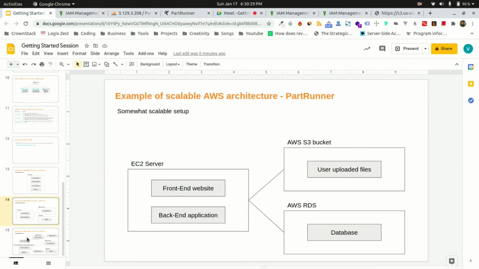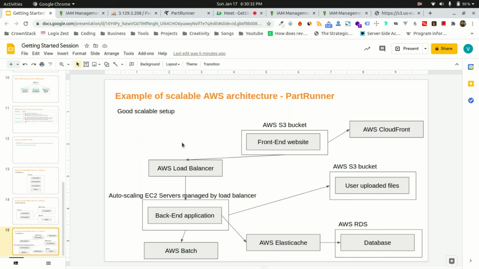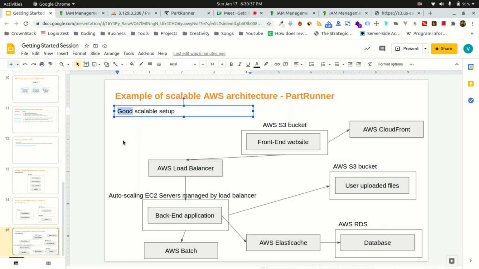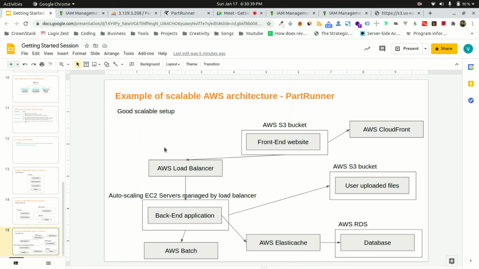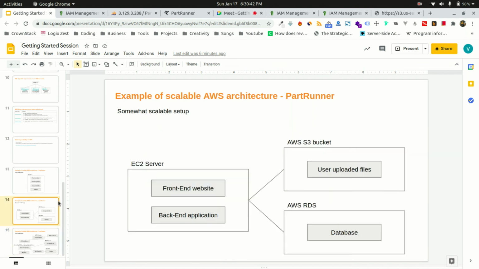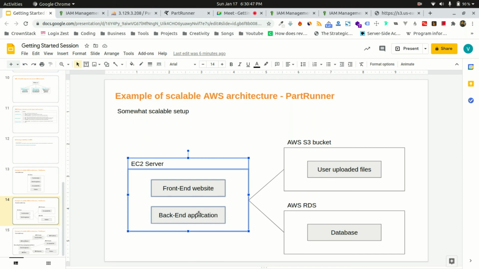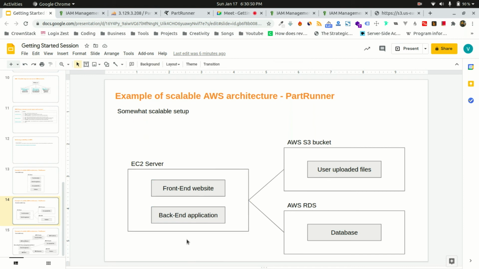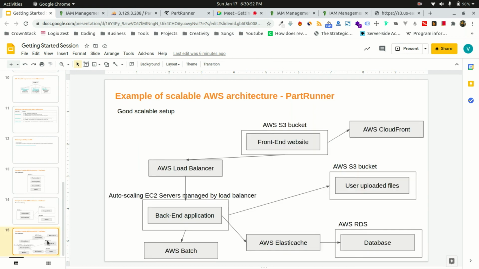Now, there is one more kind of setup that we didn't do, but that's possible. I will mark it as a good scalable setup, compared to what we have, where on my EC2 server I'm storing my front end website and my back end website. There are many architectures possible. There is no one ideal architecture for everything. Based on your use case, there are multiple architectures possible. Every project is different, so every project's architecture will be different.